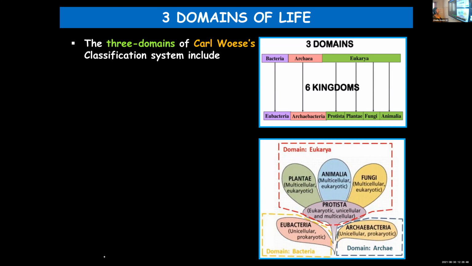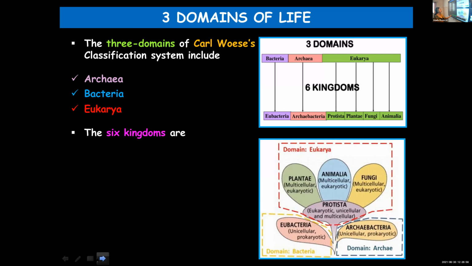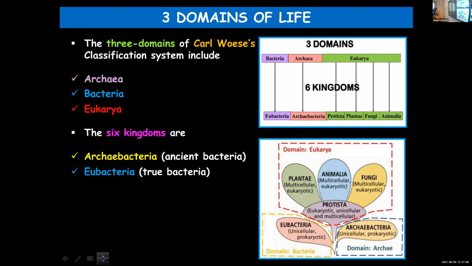The 3 domains of Carl Woese classification system include archaea, bacteria, and eukarya. The 6 kingdoms included are archaebacteria or ancient bacteria included under the domain archaea. Eubacteria or true bacteria included under the domain bacteria, and protista, fungi, plantae, and animalia. These are included under the domain eukarya.